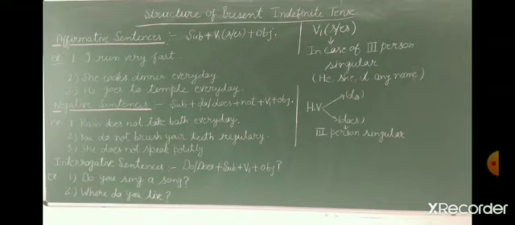See the structure: subject plus do or does plus not plus first form of the verb plus object. When we are using do or does in any of the sentences, at that time we will use the first form of the verb. We are not going to write s or es with V1. Do or does are the helping verbs which we are going to use in negative and interrogative sentences. Does with the third person singular, and with the rest of the subjects we will use do.